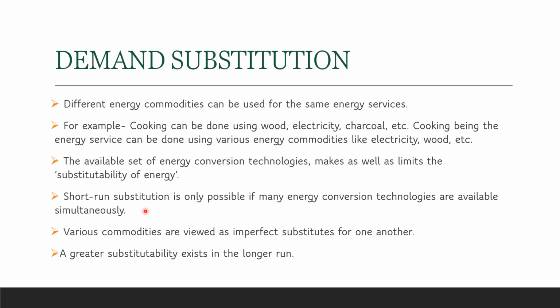That's my investment. So I will think that, okay, let me use the washing machine for a few more years and then let us shift. So demand substitution in the case of energy commodities is mostly possible in the long run and not in the short run. And various commodities are viewed as imperfect substitutes for one another. This is due to the said reason. They are imperfect substitutes because these are short run substitutions.